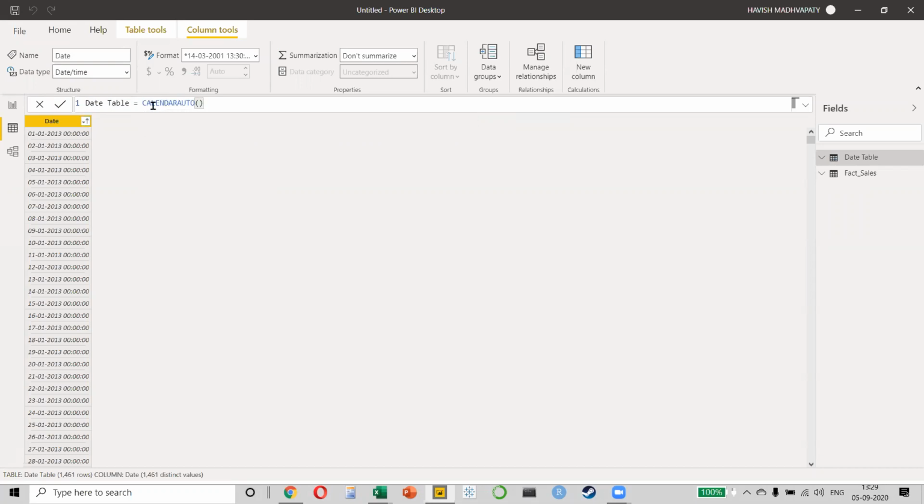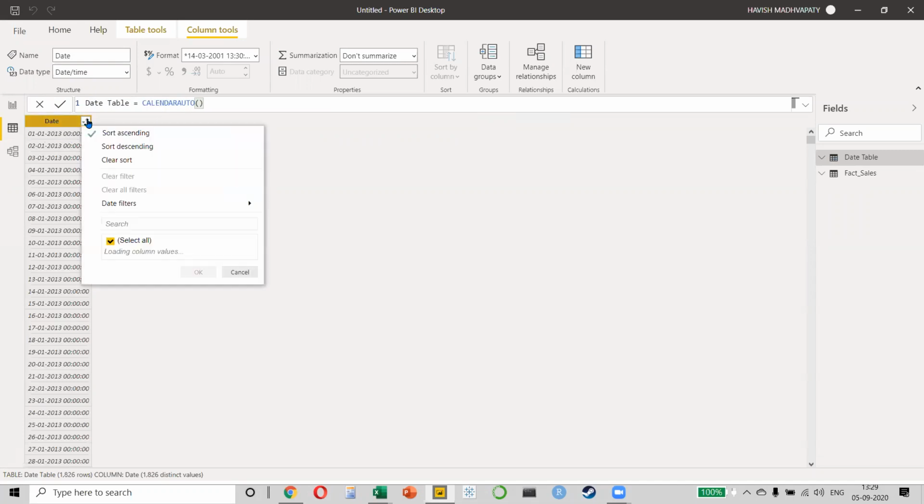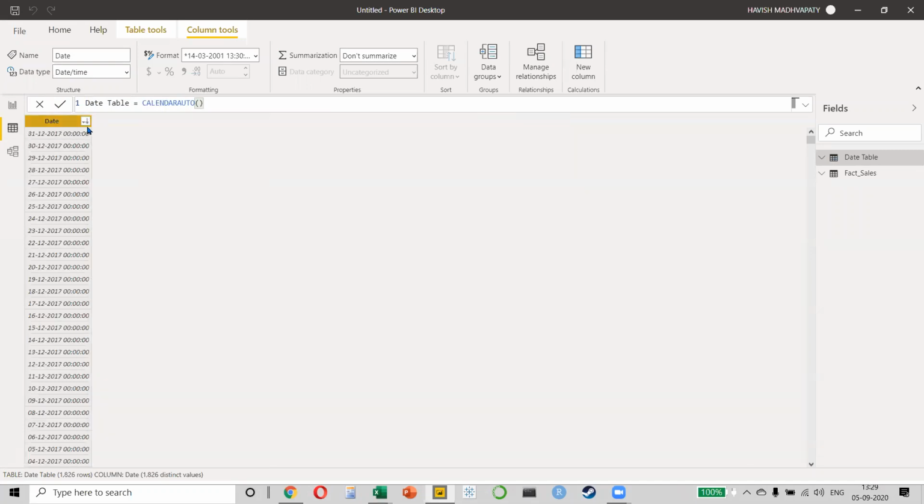Now in calendar auto, if you notice, there are no arguments. It's not asking me to do anything. It's just saying it's automatic. So when I press enter, you will notice it has automatically created days from the 1st of January 2013 till the 31st of December 2017. But why is it giving me 17? Why not 2016? Any ideas? Because your shipping date was 2017.